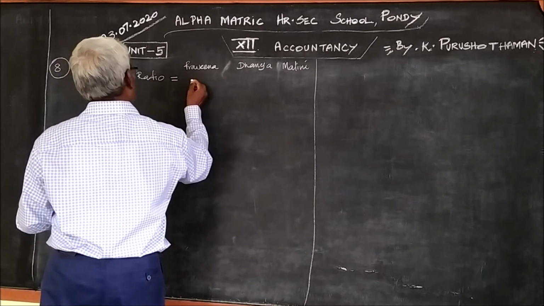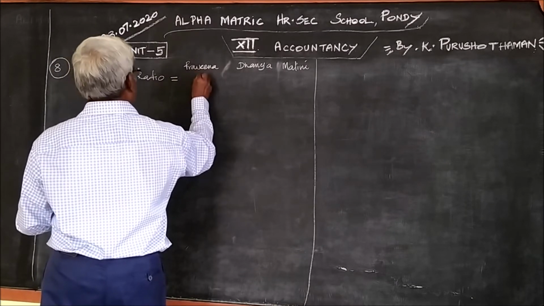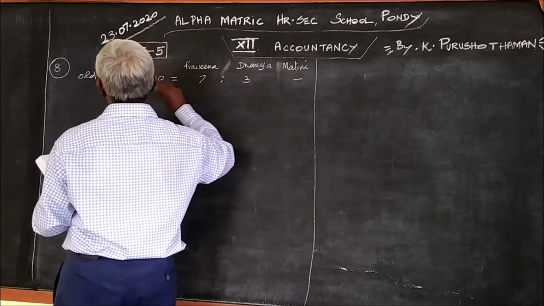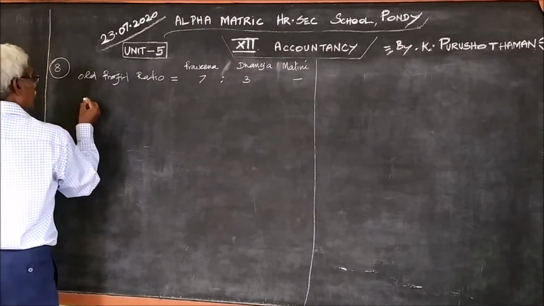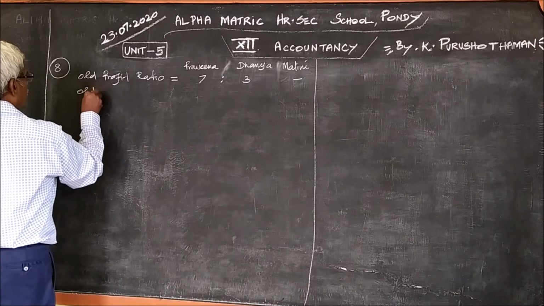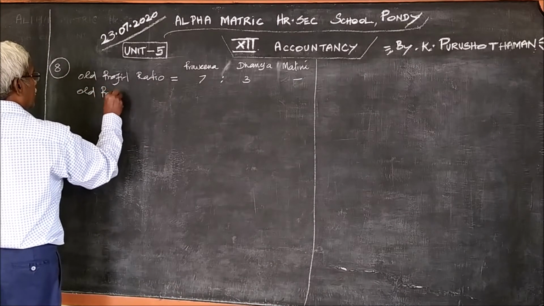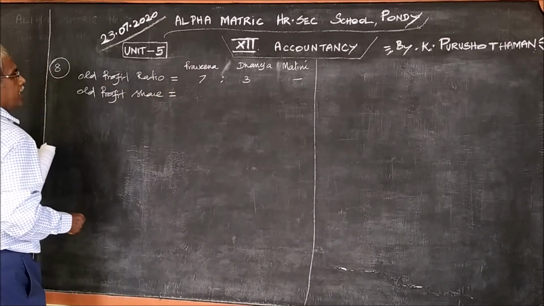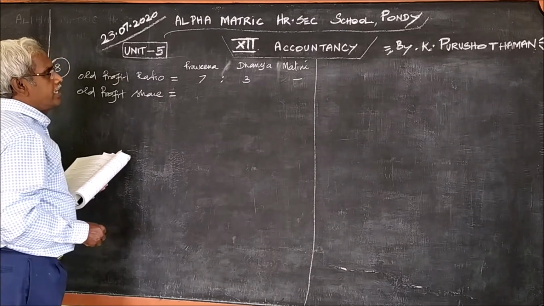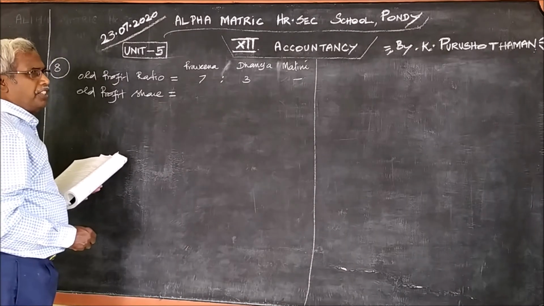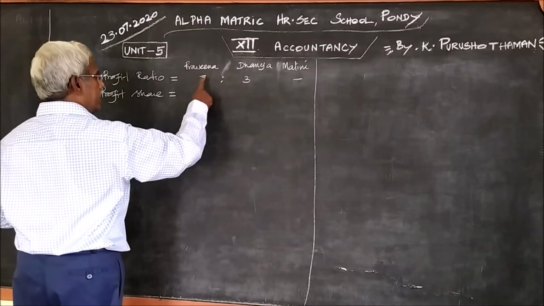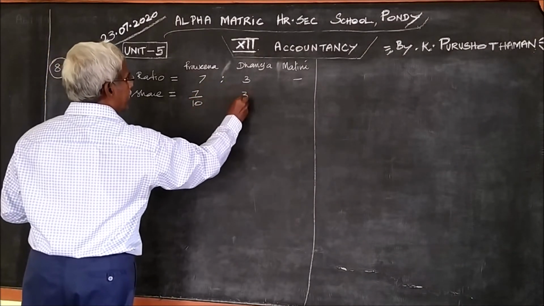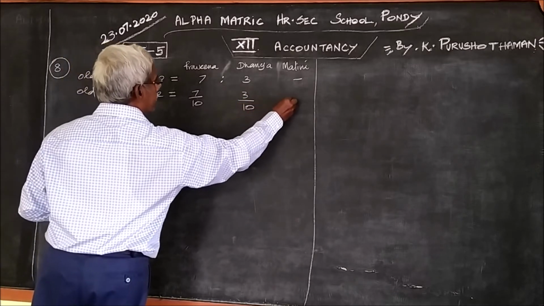Praveena and Danya are in the ratio 7:3. Malini's question does not arise now. What about the old profit share? From the ratio, how to find the share? Share in the sense we should write in the form of a fraction. 7:3, total 10. Therefore, Praveena's share 7/10, Danya's share 3/10.